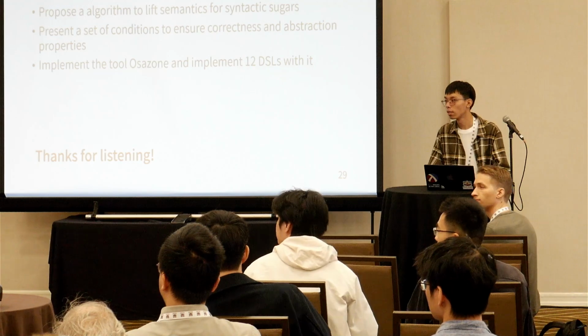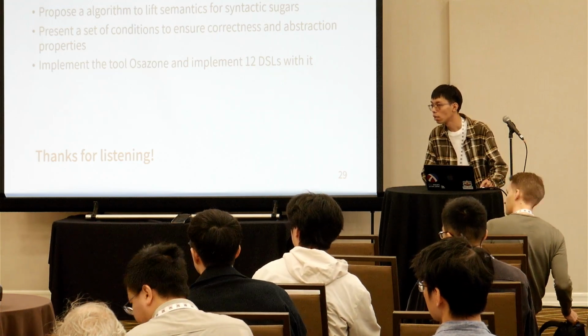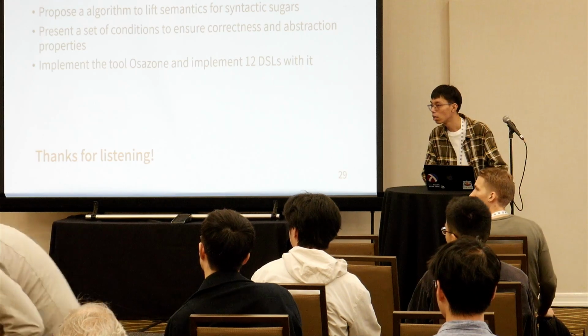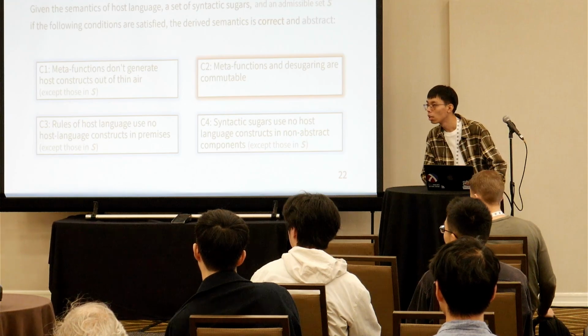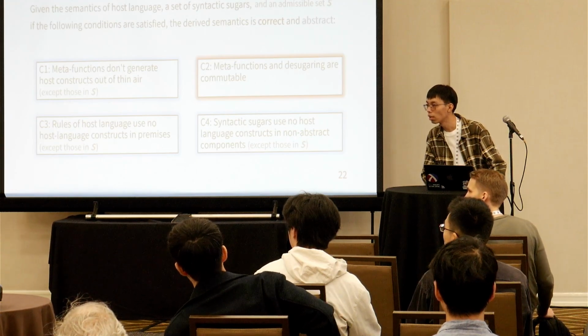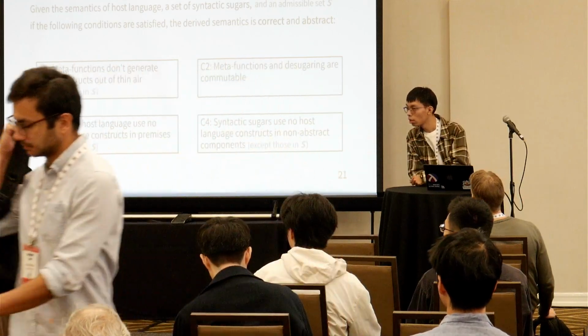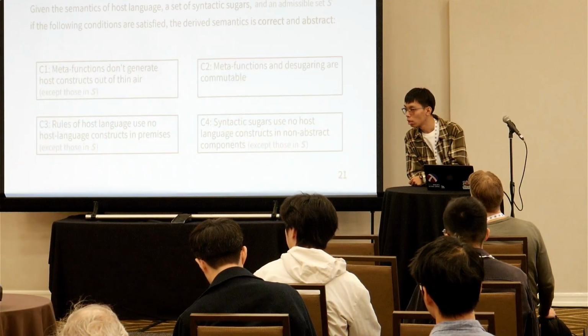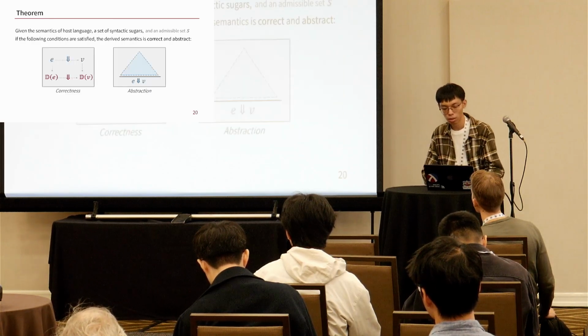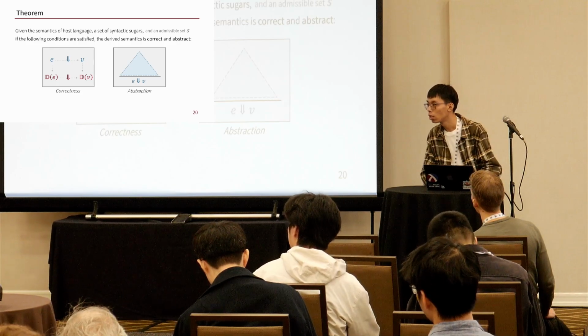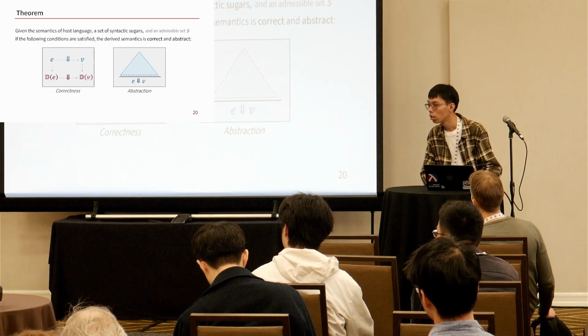Yes, please. When do these correctness and abstraction properties fail? I understand you had all those examples that worked, right? But I don't quite understand the boundaries of what DSLs would fail these conditions. So when would we be in trouble with your framework with a certain DSL?